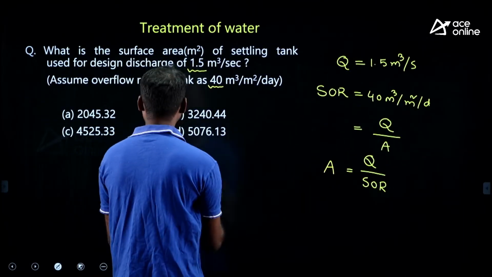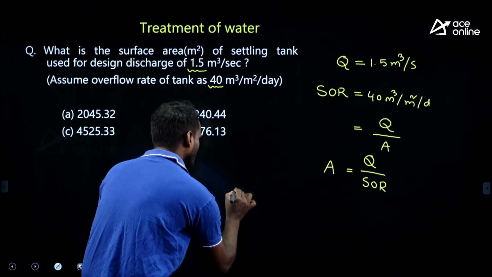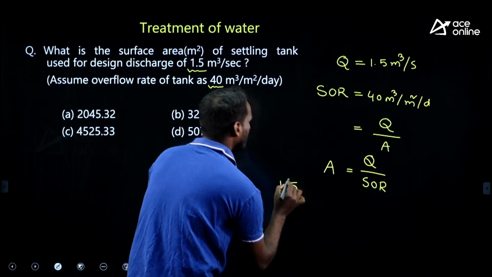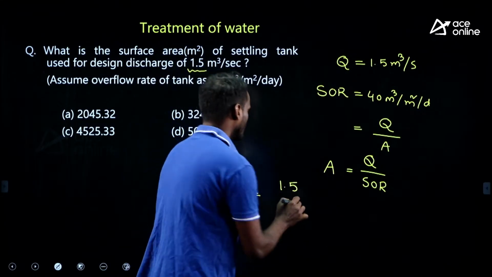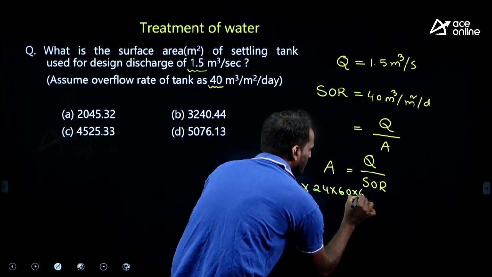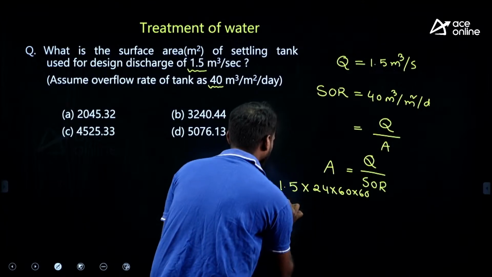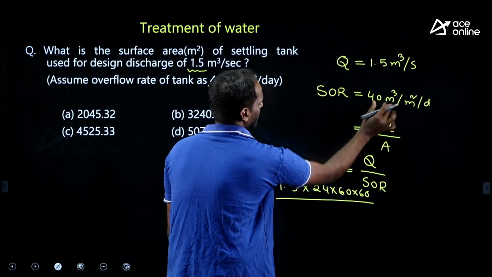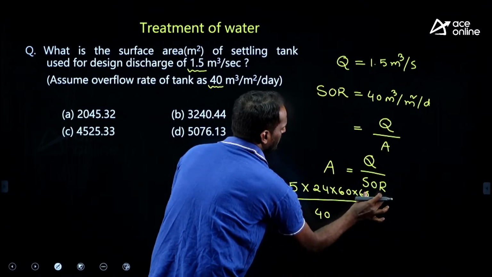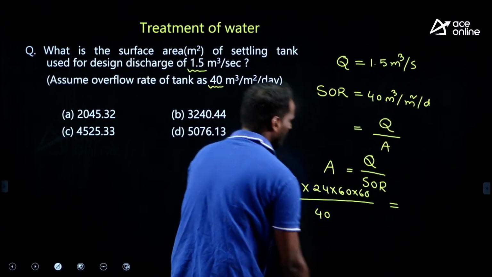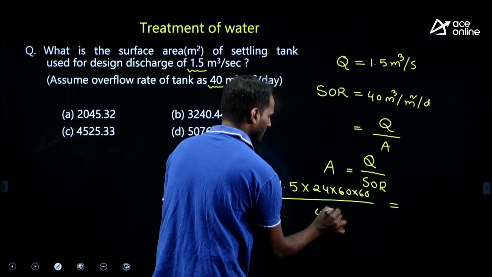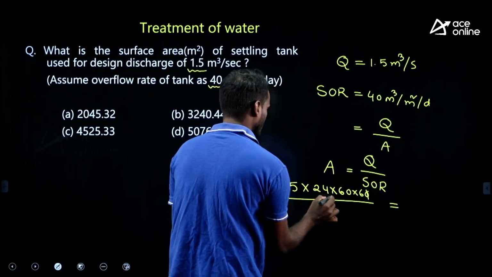Let me solve here. Area is equal to discharge, 1.5 meter cube per second. I am converting that into days, so multiply by 24 into 60 into 60. Now it is meter cube per day, divided by SOR, 40 meter cube per meter square per day. You will get the area directly in meter square, very easy. Now 15 by 10, try to solve on your own.